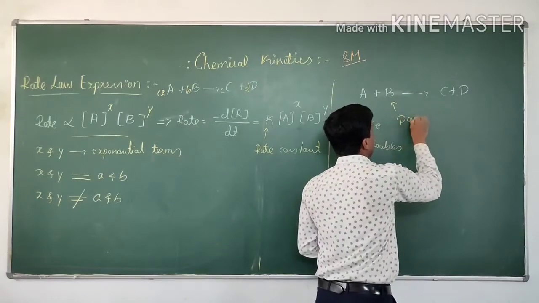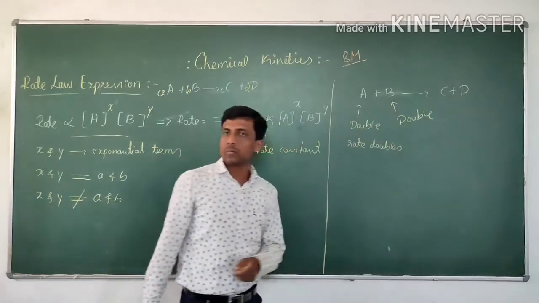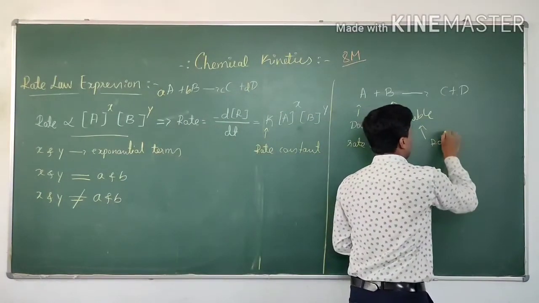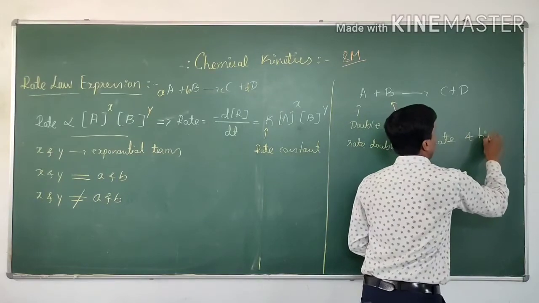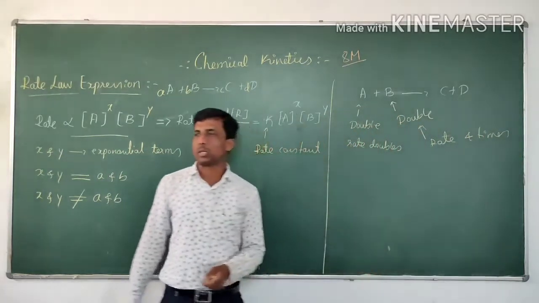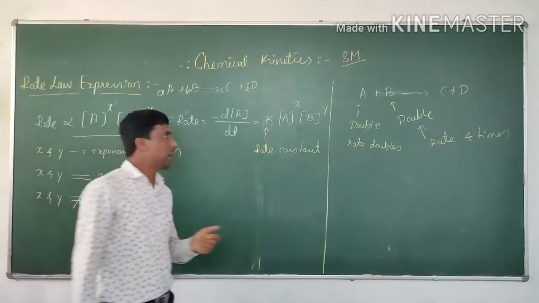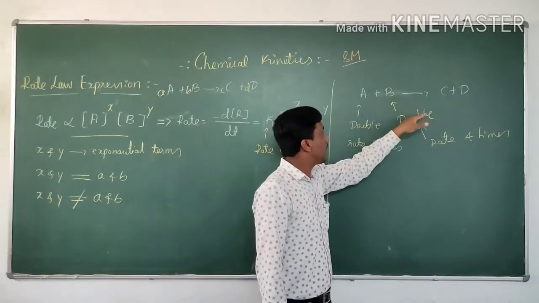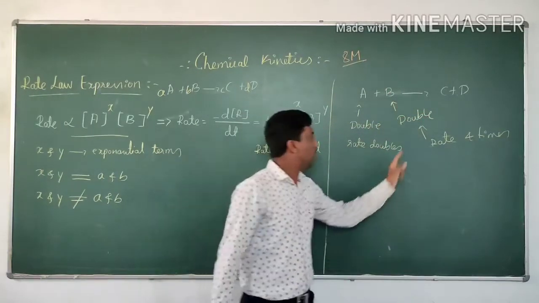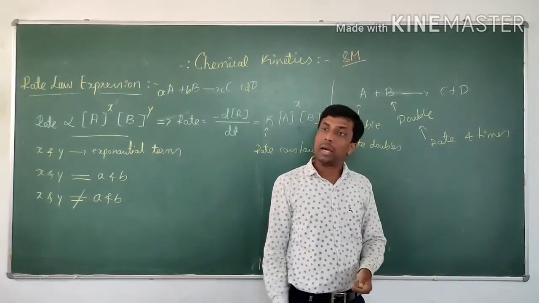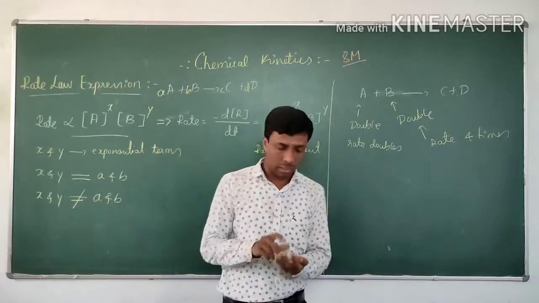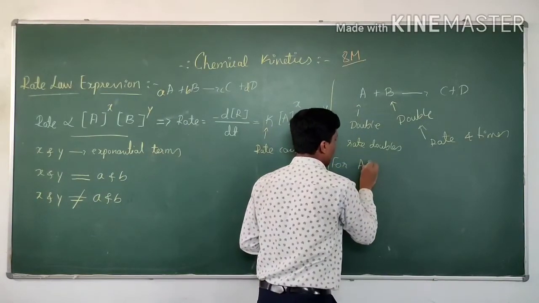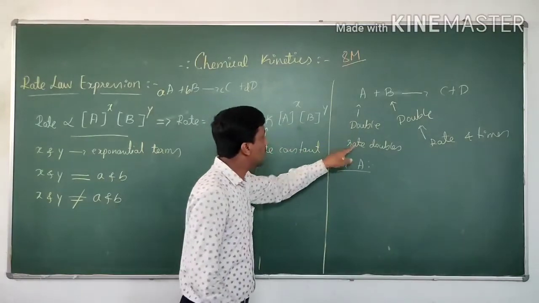If you double the concentration of B, then the rate increases by 4 times. This is proven experimentally. Assume in a reaction you double A, the rate doubles. You double B, keeping A the same, then the rate becomes 4 times. They then ask you to calculate what x and y come out to be. Okay, for A, the rate is doubled.